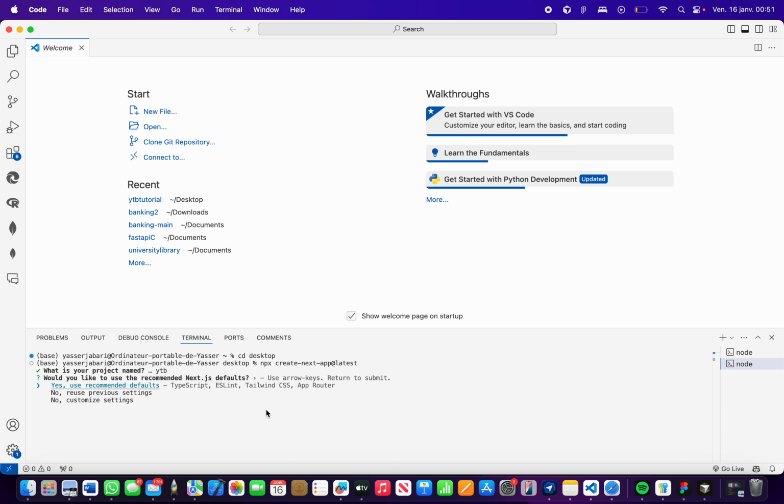Because yes, when you confirm the first option, we will have Tailwind CSS inside our project. The better thing to do will be to install it manually, because when you choose the first option, the recommended defaults, this comes with the oldest version of Tailwind CSS. So it's not a big deal, it's not the end of the world, but it will be better if we just use the latest version.